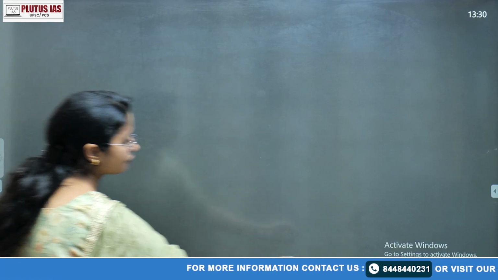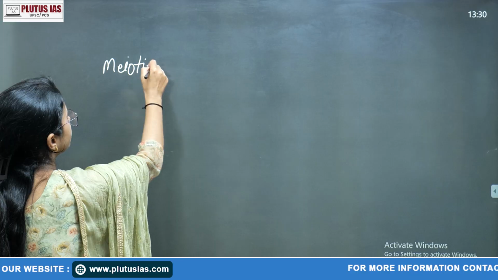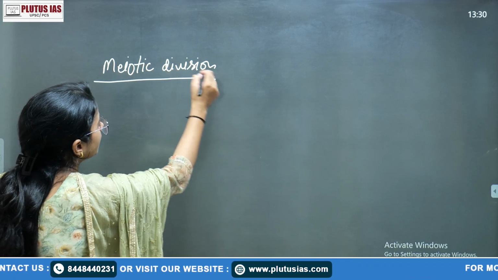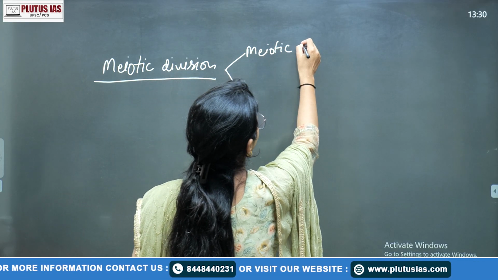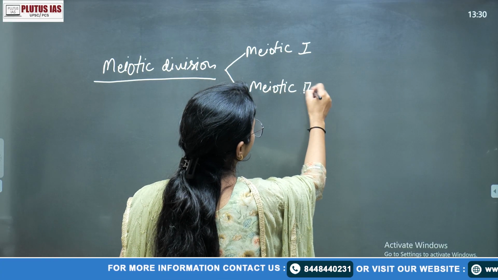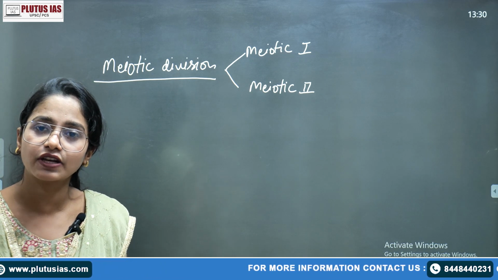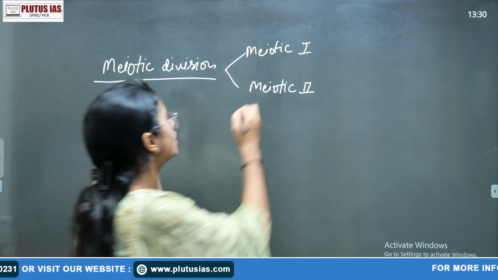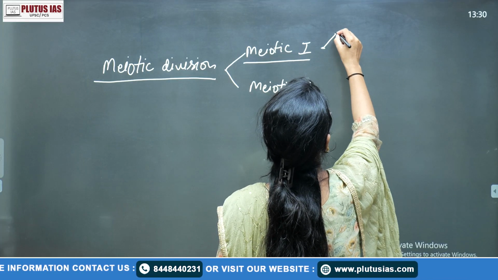So in the M phase, or better said the meiotic phase, meiotic division, there are two divisions: meiotic first and meiotic second. This is not the class on cell division; I'm just trying to connect the concept before specifically talking about crossing over. In the meiotic phase, this is your reductional division.